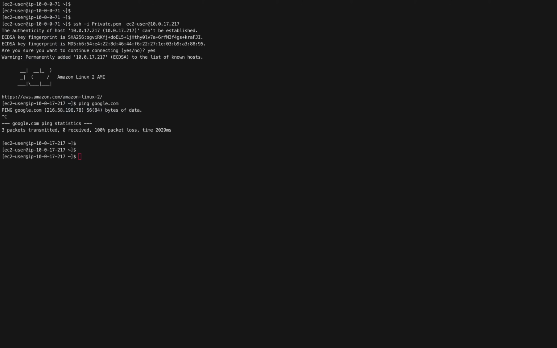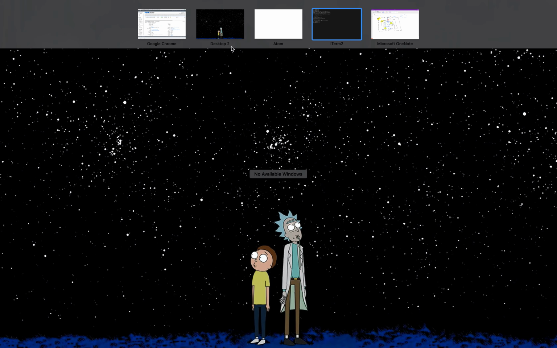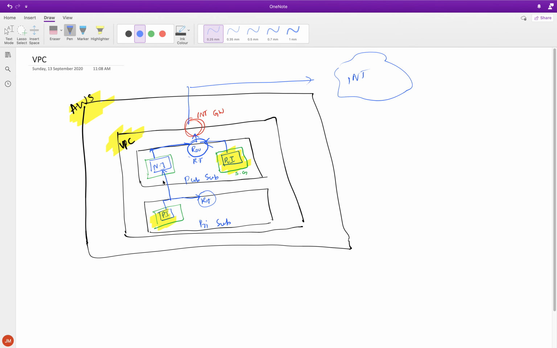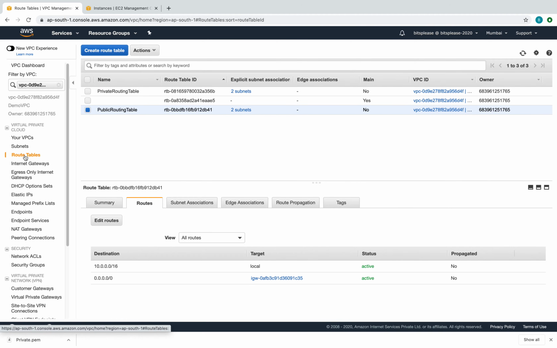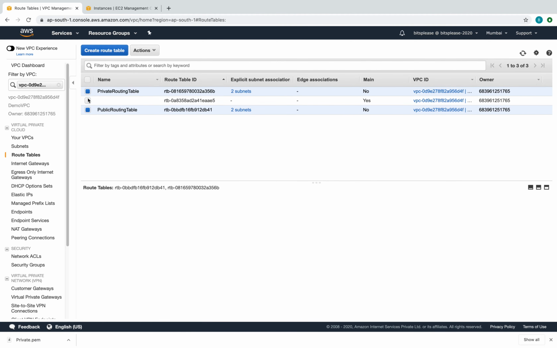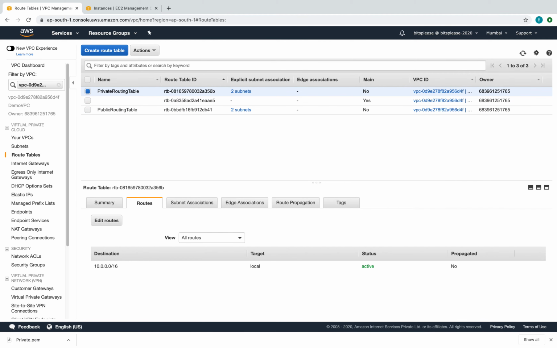So let's try to fix that. Like I said, very similar to what we did before, we have to put the route in the routing table, pointing towards the NAT instance. Right now that is missing. So we'll go to my VPC routing tables and open the private routing table.